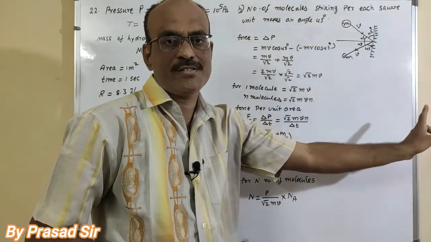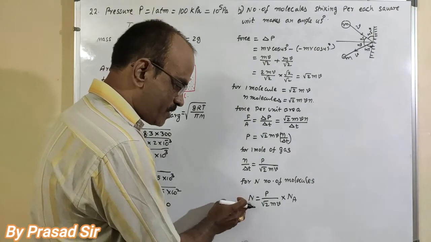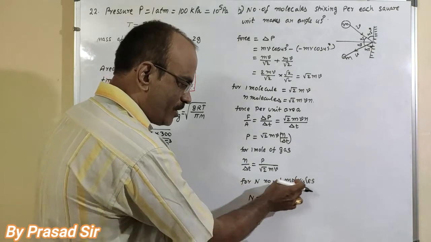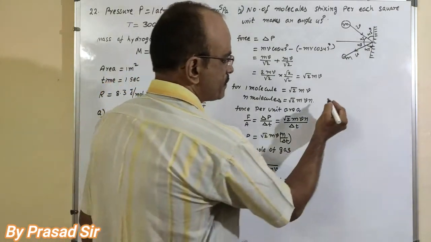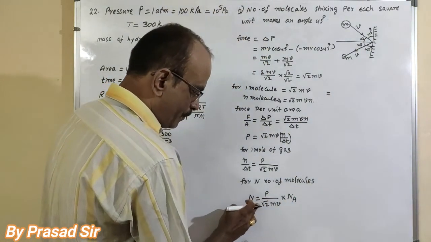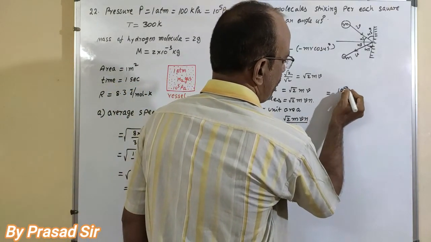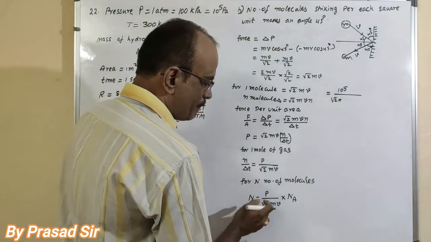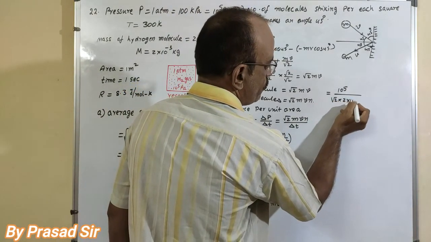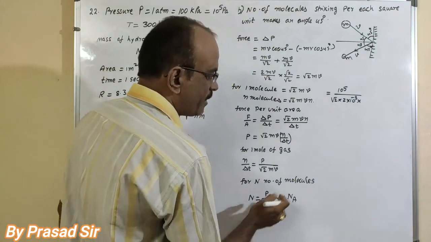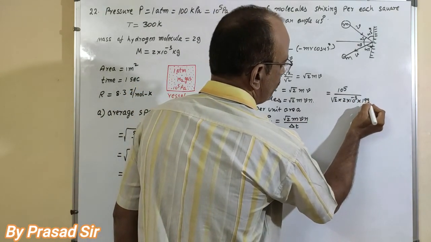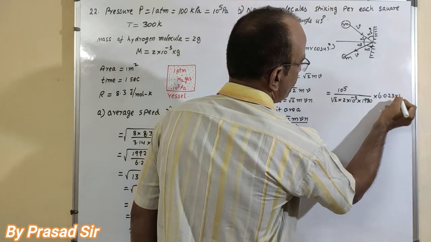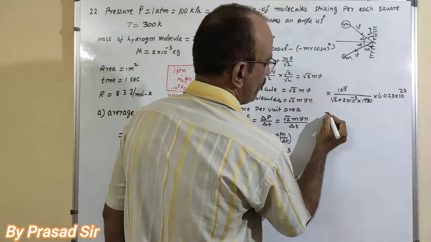So I want to calculate the number of molecules striking the wall. For N number of molecules striking the wall, N is equal to, substituting the values here, P, 10 to the power of 5, divided by root 2 into mass, that is 2 into 10 to the power of minus 3, into velocity 1780, into 6.023 into 10 to the power of 23, the Avogadro number.